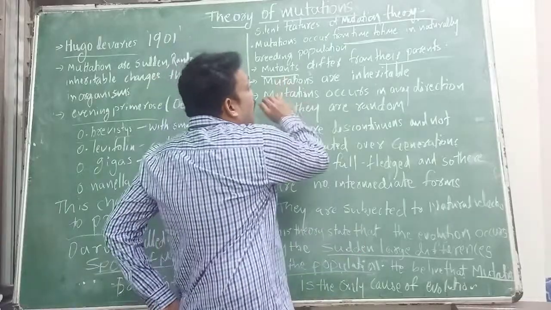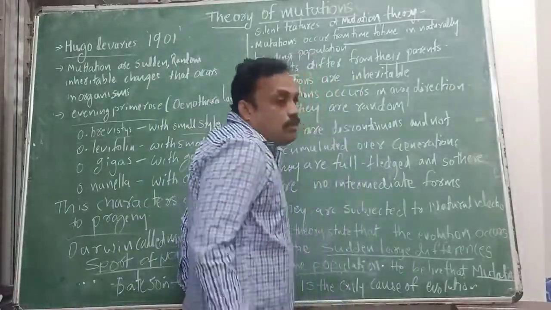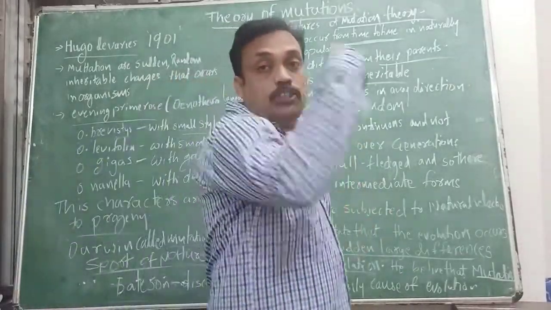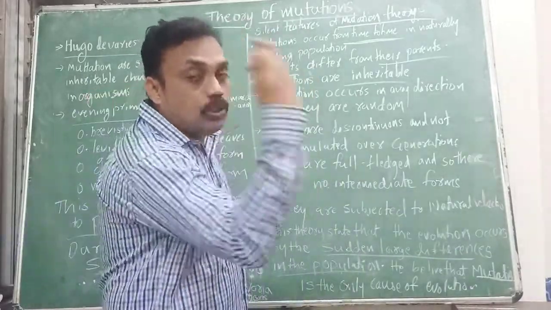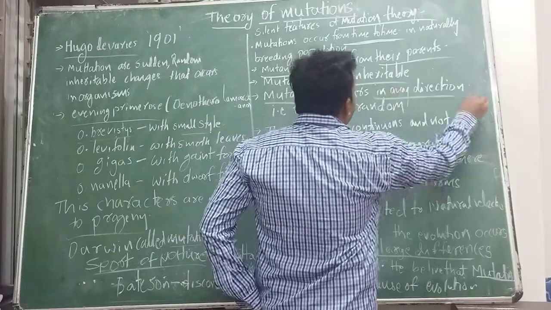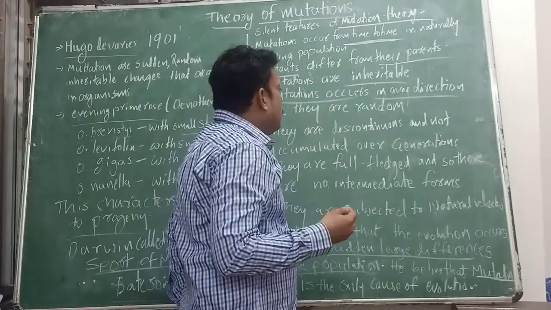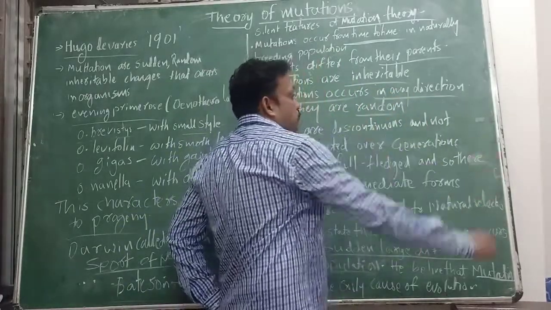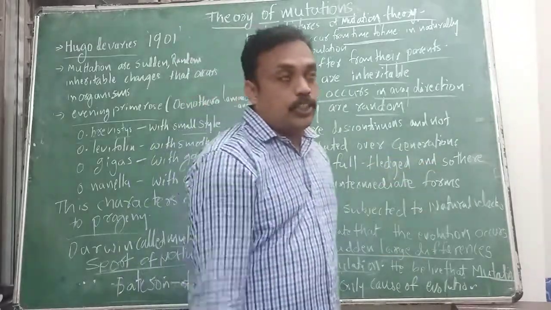And mutations are inheritable. What is the meaning of inheritable? That means they transfer from generation to generation. Mutations occur in any direction. They are called random, not unidirectional.